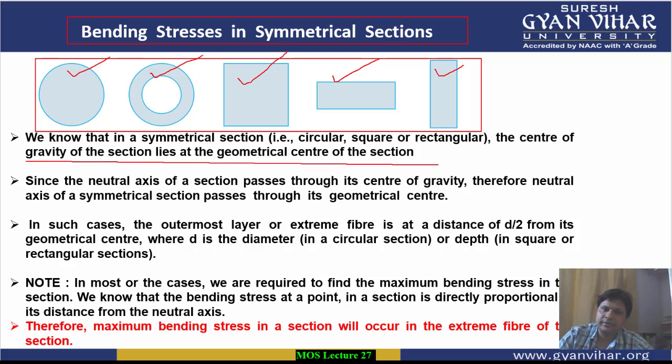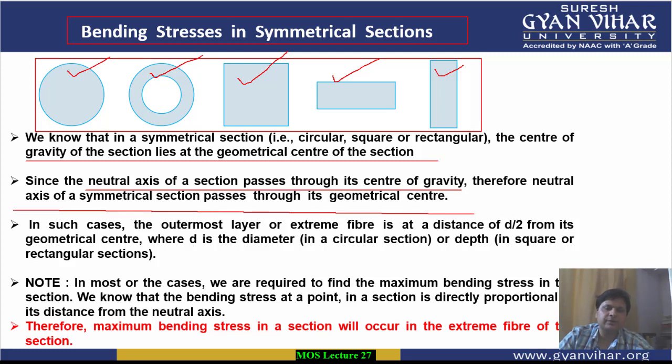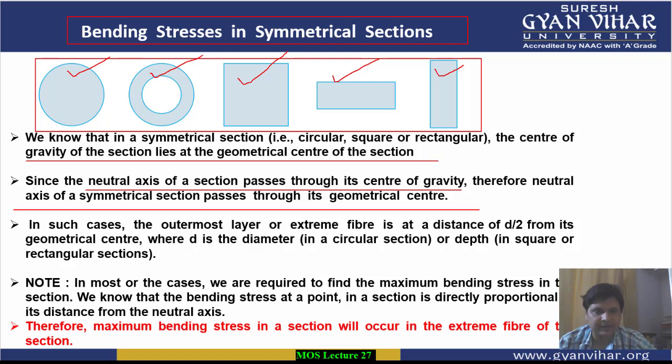at the geometrical center of the section. Since the neutral axis of the section passes through the center of gravity, therefore the neutral axis of a symmetrical section passes through its geometrical center. Alright, for such symmetrical sections, we have seen that the neutral axis will pass through the geometrical center.